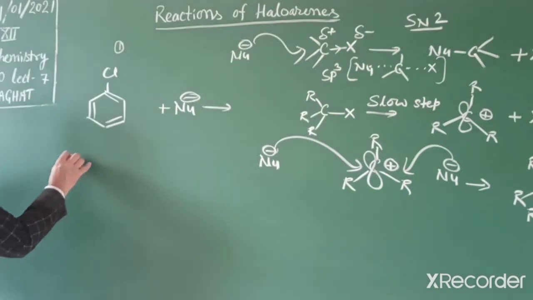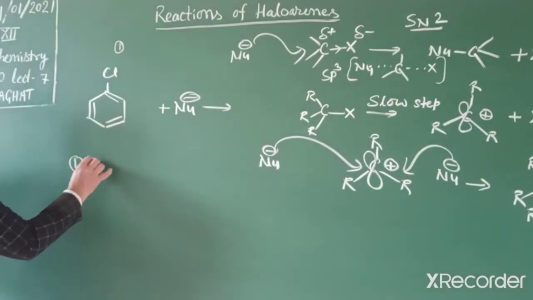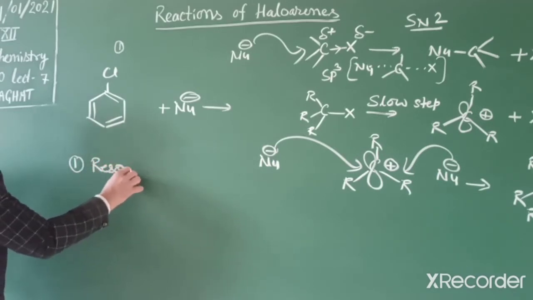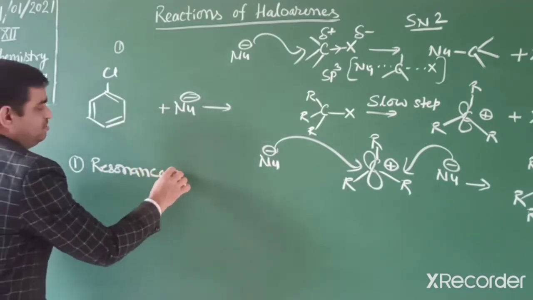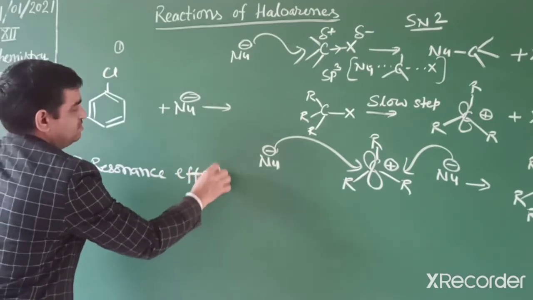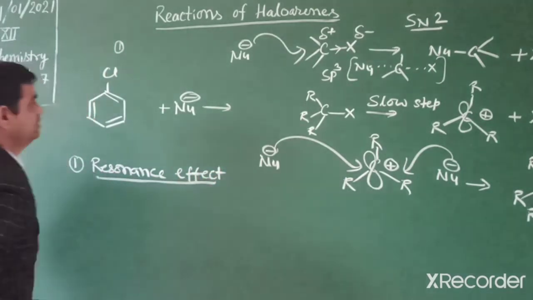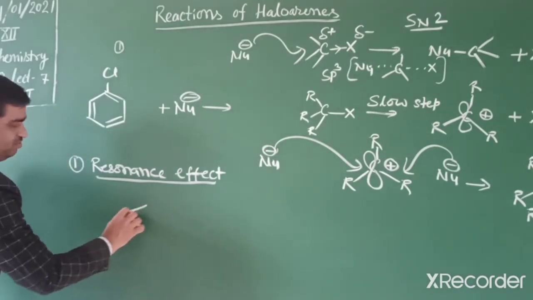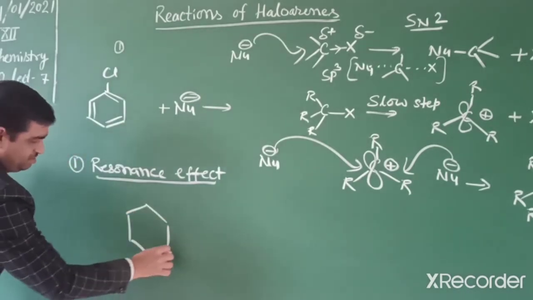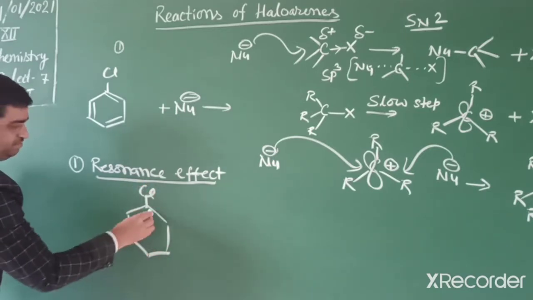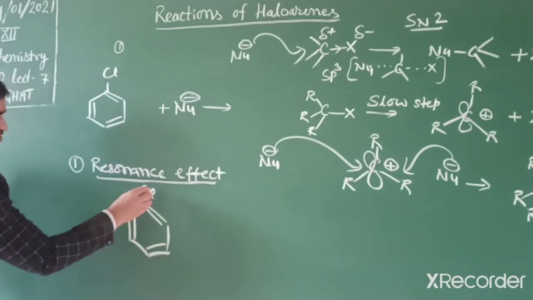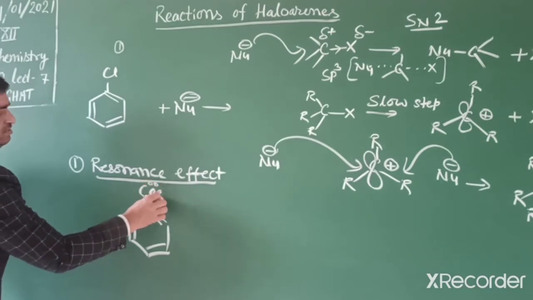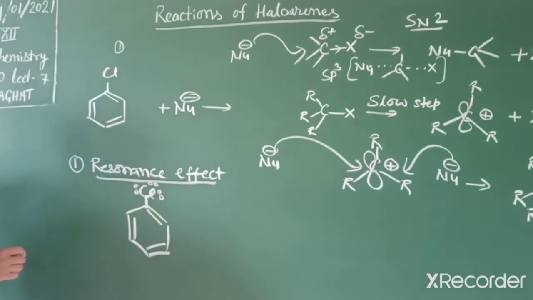First reason is the resonance effect. Resonance effect means, how can we write the resonance structure? I can write chlorobenzene again. In this chlorobenzene, we know the halogen has 3 lone pairs of electrons. So how can resonance occur?